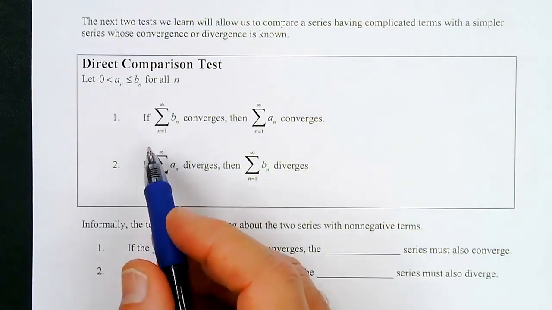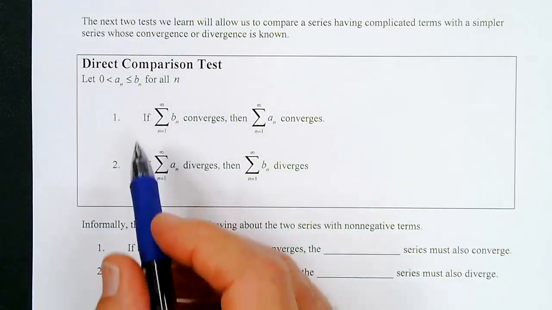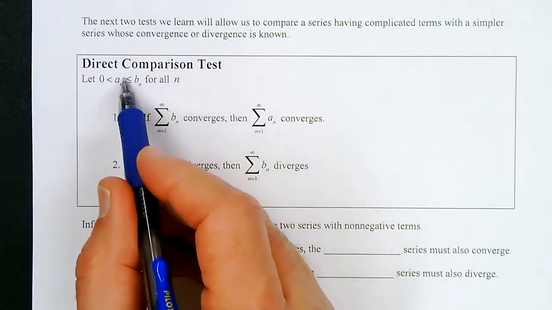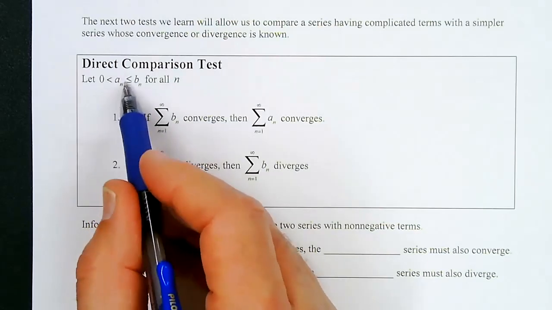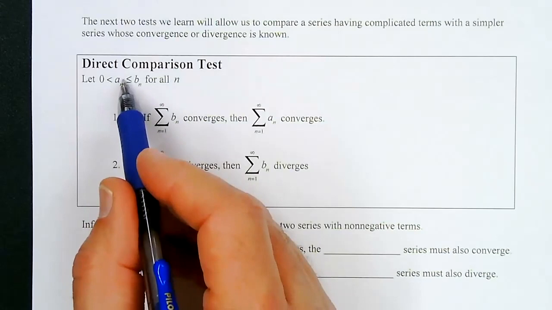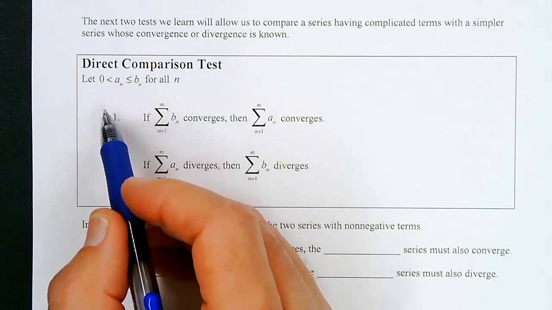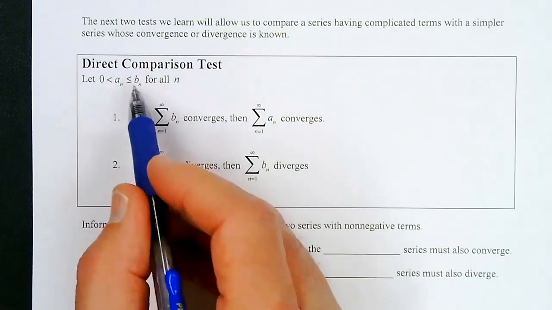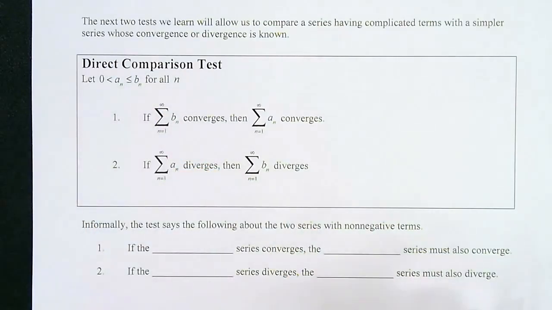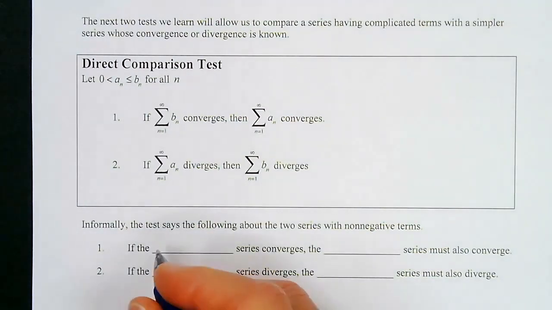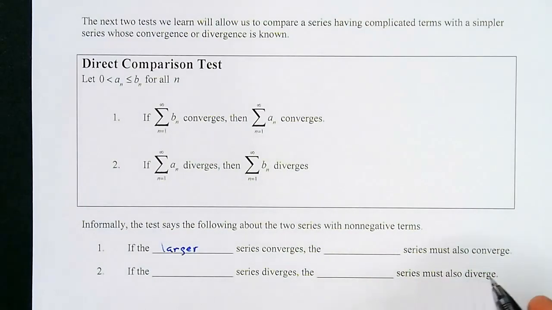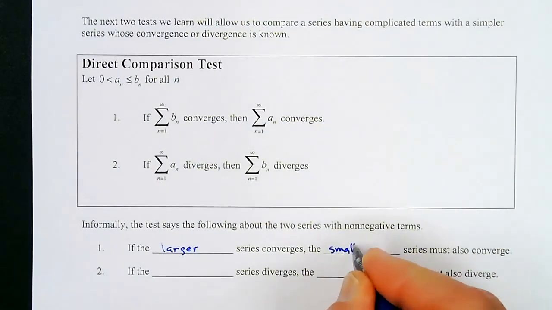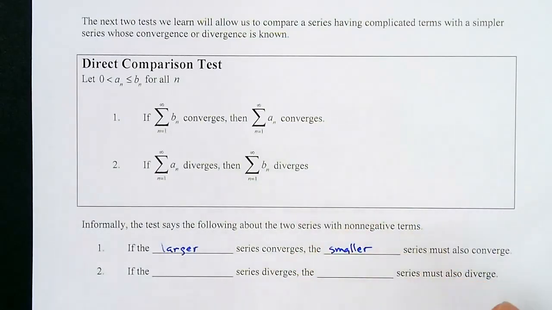Now, on the other hand, if we're trying to show that this one diverges, and we know the smaller one diverges, this is going to be the one that's the p-series. If we're trying to show divergence, we're going to show that this p-series diverges or this geometric series diverges. Therefore, since this one is smaller than that one, that one also has to diverge. So informally, I say this, which helps me understand what's going on here: if the larger series converges, the smaller series must also converge, because the larger one is squeezing this one down.